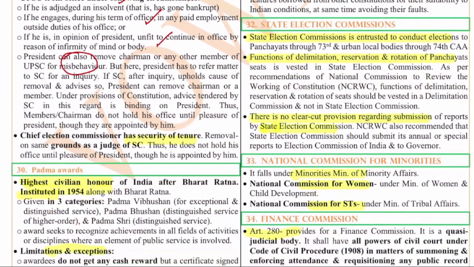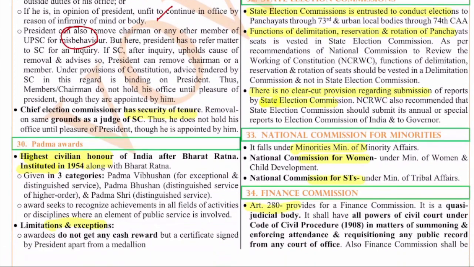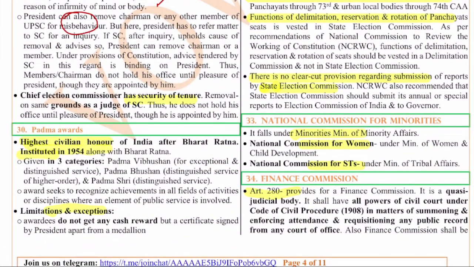Next, the chief election commissioner also has security of tenure like that of a Supreme Court judge, so he can also be removed like a Supreme Court judge. So how will a Supreme Court judge be removed? Do let me know in the comments. It's very simple, you might have known that already. The parliament has to pass a resolution by how many members? Just mention it in the comments. Tomorrow we will discuss that as well.